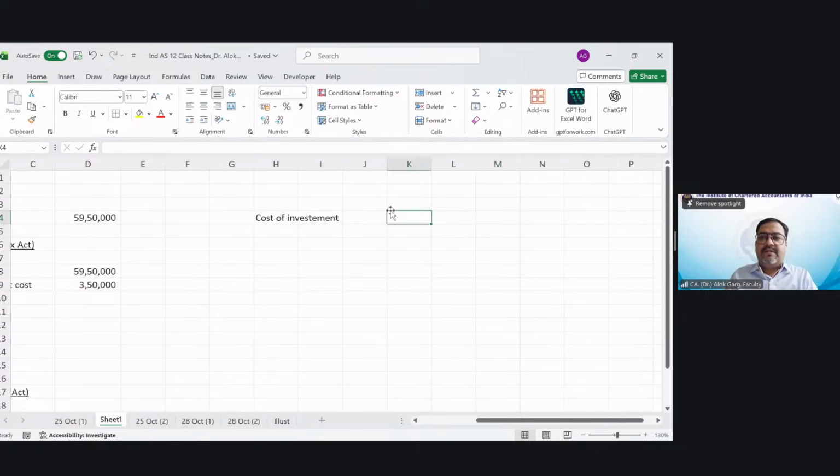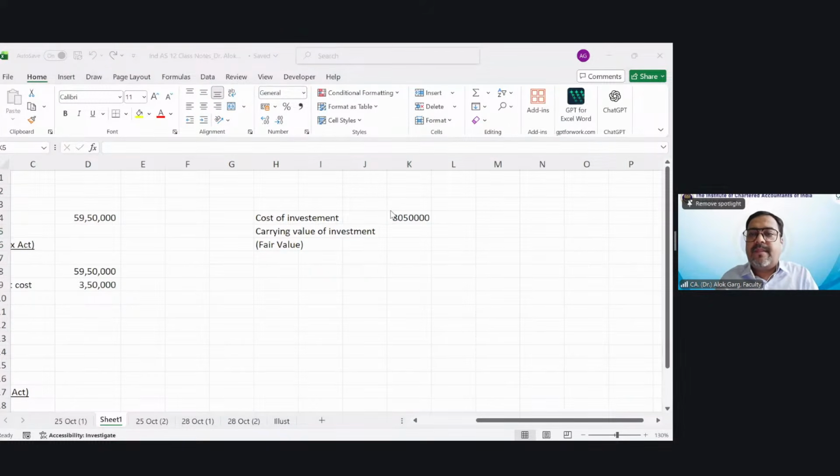What is the cost of investment? 80 lakh 50,000. Then less the fair value or carrying value of investment, and this carrying value is fair value only, okay? So what was the carrying value of the investment? The carrying value of the investment is 72 lakh 80,000.